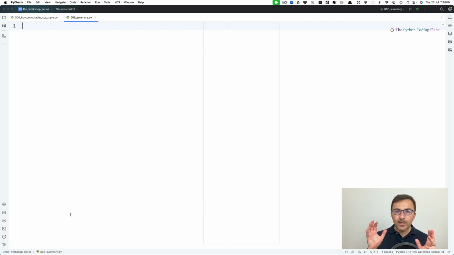Okay, so let's start with the key statement. Tuples are immutable. Now, there may be three categories of people who will react differently to that phrase. Some might think, well, actually, I'm not quite sure what tuples are, I'm not quite sure what immutable means, or both. I am going to briefly explain what tuples and immutable means, but the target for this workshop is a step above that. So if you're unfamiliar with tuples or immutable, I will explain it briefly, but you might want to, before carrying on with the video, read up on tuples and immutability.